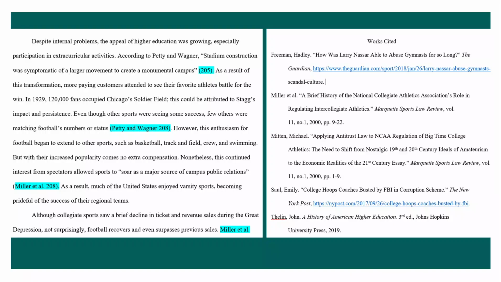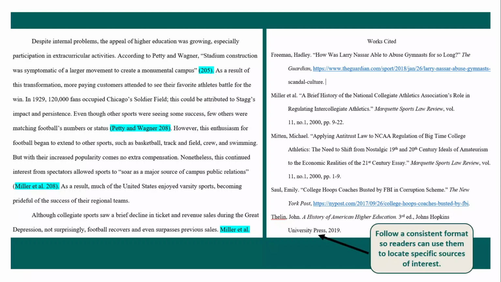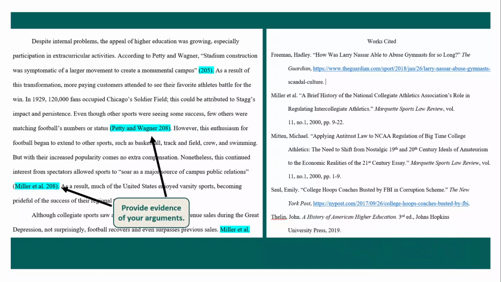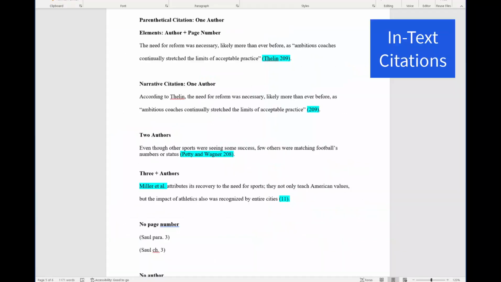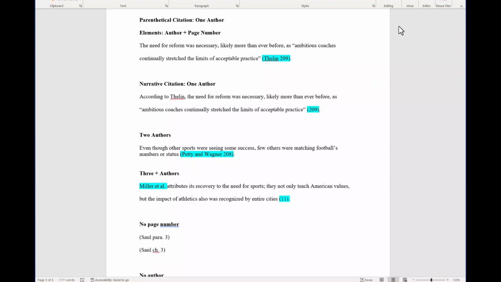These rules mean that your citations will follow a consistent format, so readers can use them to locate specific sources of interest. Your citations also provide evidence of your arguments and credit the author's original work. In-text citations should be included in any sentence where you paraphrase or quote information from a source. The parts that make up a citation are called elements.